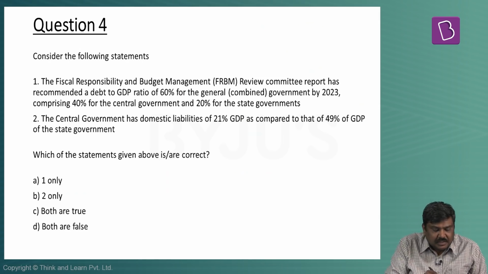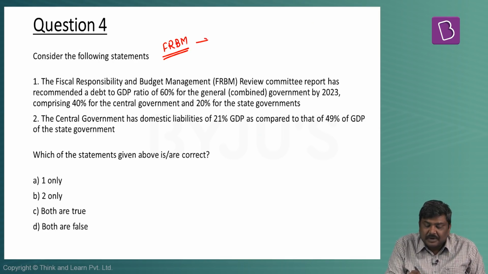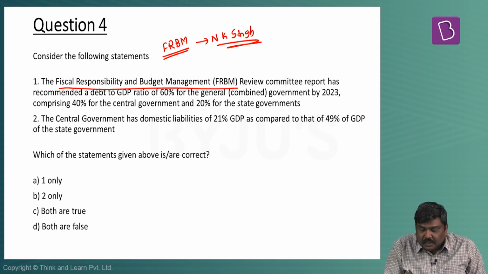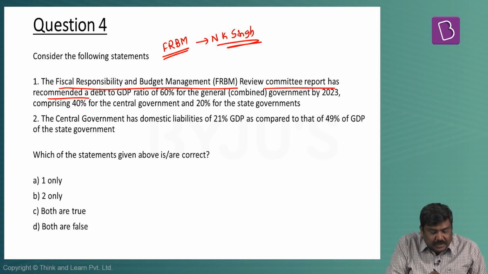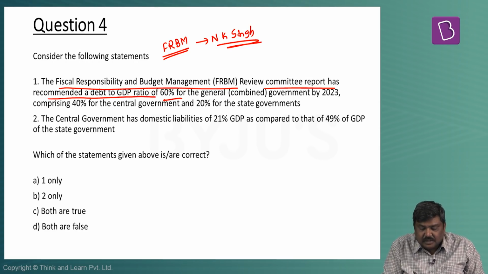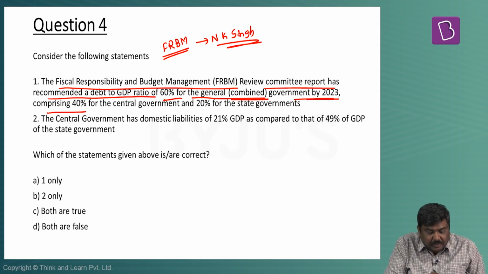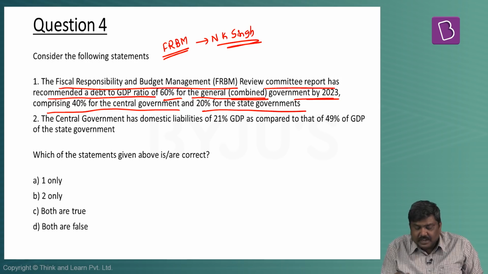Consider the following statements. This is related to the FRBM Review Committee, that is the NK Singh Committee recommendations. Let's look at the points here. The FRBM Review Committee report has recommended a debt to GDP ratio of 60% for the general or combined government by 2023, comprising 40% for the central government and 20% for the state governments. I've already looked into this. This is the right point.